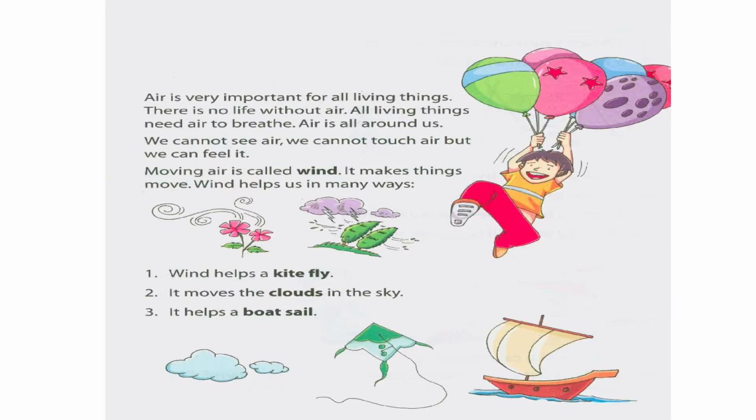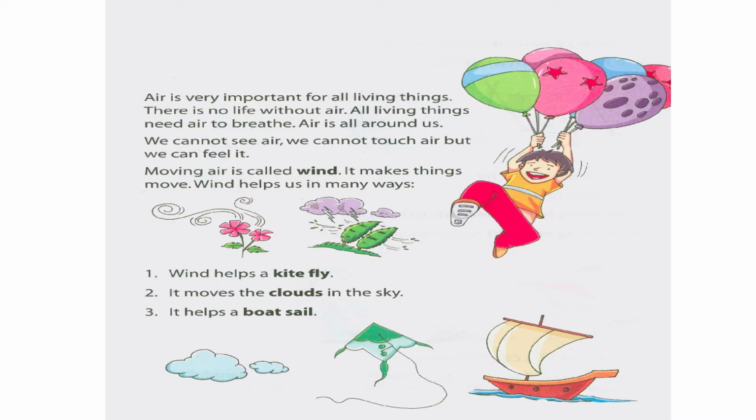Today, for our lesson in Air Around Us, we will learn some important facts about air. Now, what is air, children? Air is very important for all living things. There is no life without air. We all living things, that is human and animals, we need air to breathe. As I said earlier, we find air all around us. We cannot see air, we cannot touch air, but we can feel it.